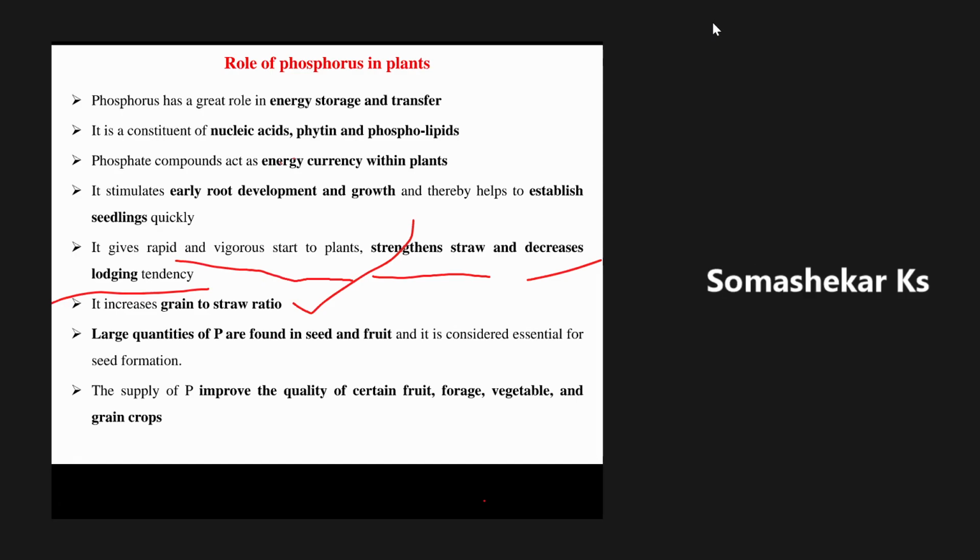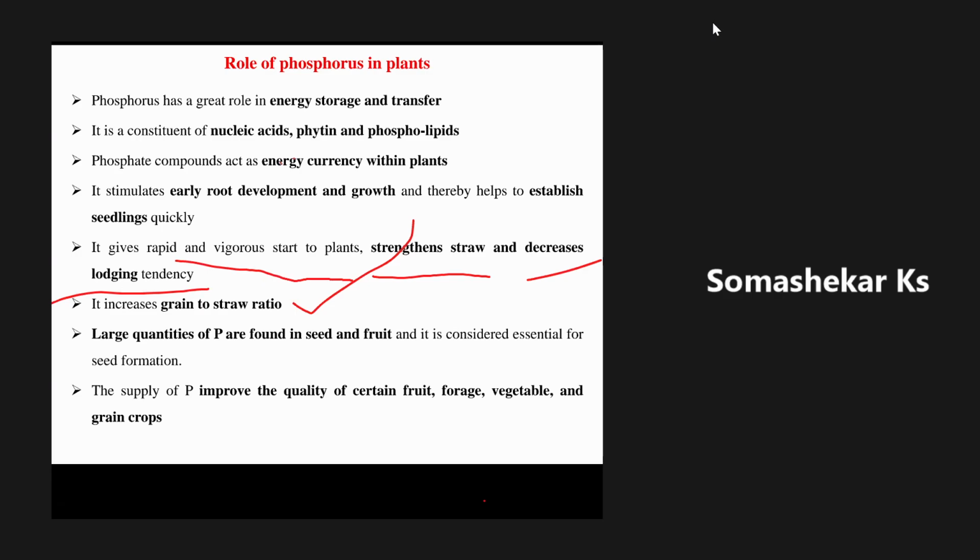Okay. See, grain to straw ratio is always more in cereals as compared to pulses. That is, suppose you grow 100 kg of biomass; from that 100 kg of biomass, how much grain, the economic part, is going to be obtained? That is called the grain to straw ratio.